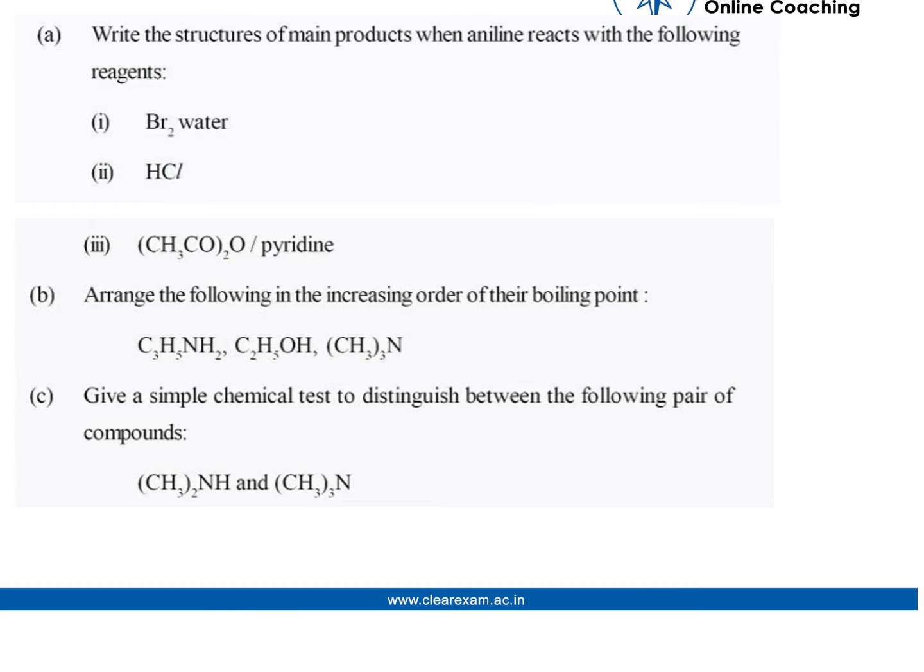Arrange the following in increasing order of the boiling point: C2H5NH2, C2H5OH, (CH3)3N. Give a simple chemical test to distinguish between the following pair of compounds: (CH3)2NH and (CH3)3N.